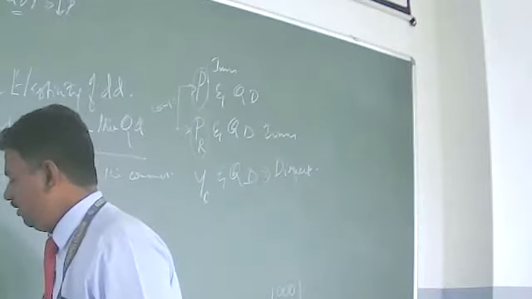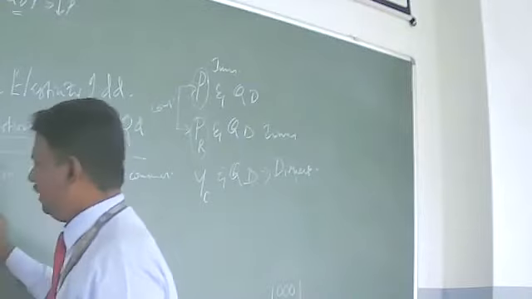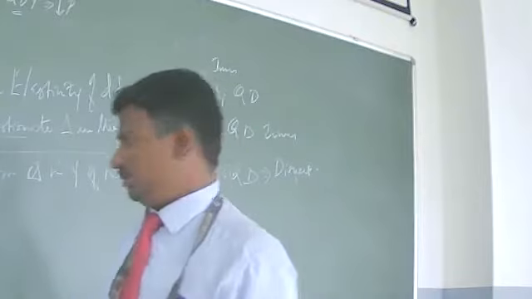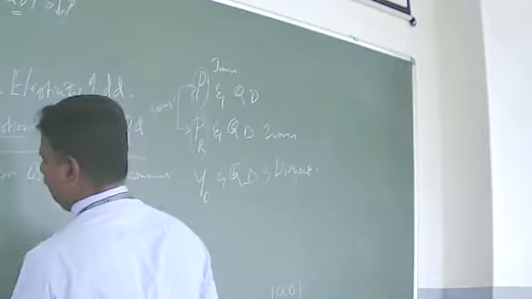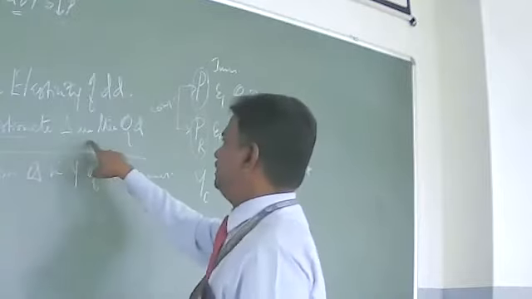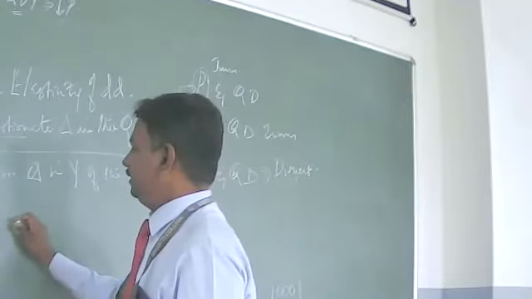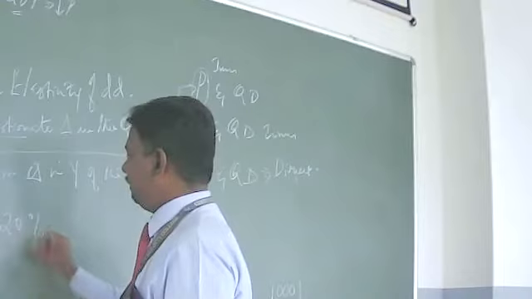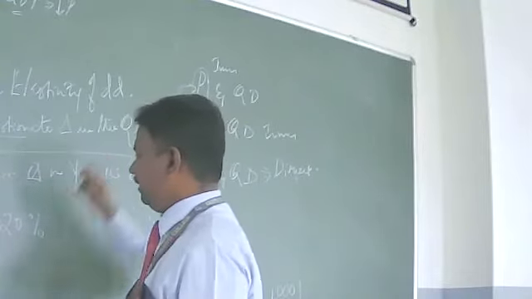What is the degree of responsiveness of quantity demanded with respect to its change in the income of the consumer? That is what we are going to measure. Suppose we take an example: a 20% change happens in quantity demanded.